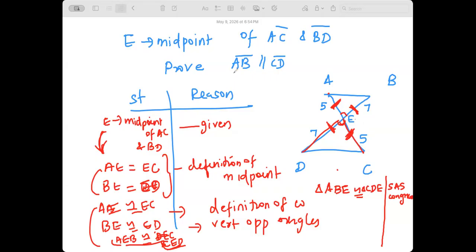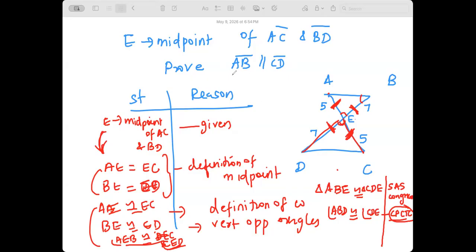Now I can say angle ABD is congruent to angle CDE. Why? CPCTC. We did discuss this the previous week. Corresponding parts of congruent triangles are congruent. It's a very, very famous acronym.